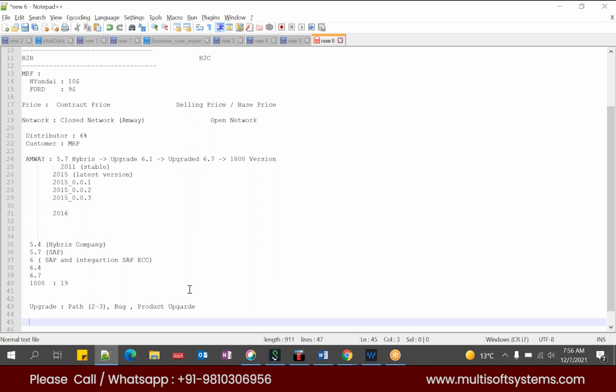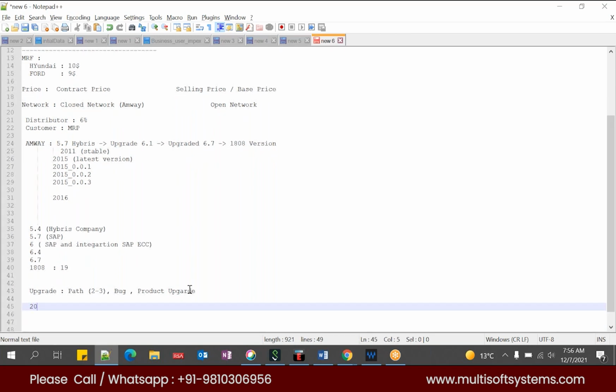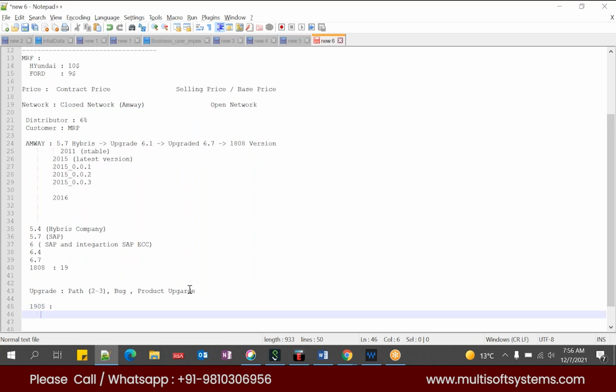If you ask me for one example, as I mentioned, we were on 1905. When we were on 1905, we got one Solr issue. Let me explain what Solr is. Solr is nothing but the search engine. When you log into any e-commerce application, you will search for a product, let's say iPhone 10. If you search with iPhone 10, you will get a couple of results. Those results come because of Solr.